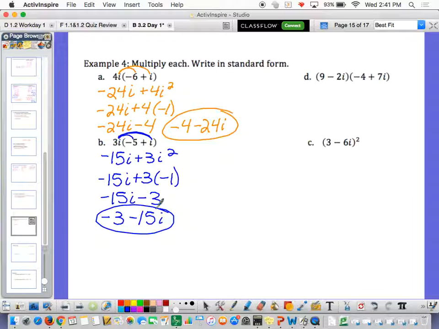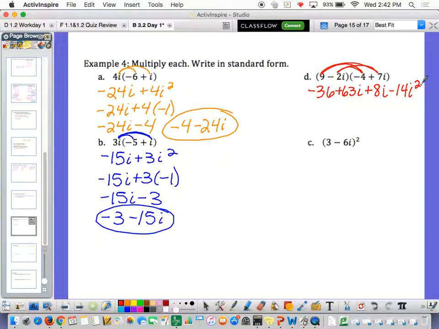Okay. This next one we actually have to FOIL. I know some teachers don't like to use the word FOIL, but I don't really care right now. 9 times negative 4, those are really big numbers. I think that's negative 36. 9 times 7i, plus 63i. Negative 2i times negative 4 is a plus 8i. Negative 2i times a positive 7i, well, that's negative 14i squared.